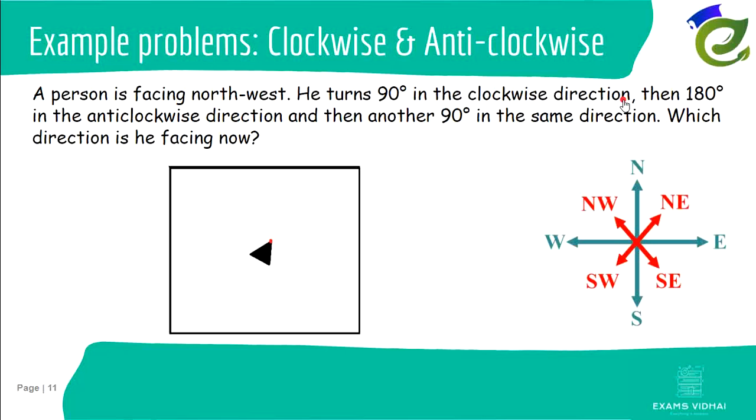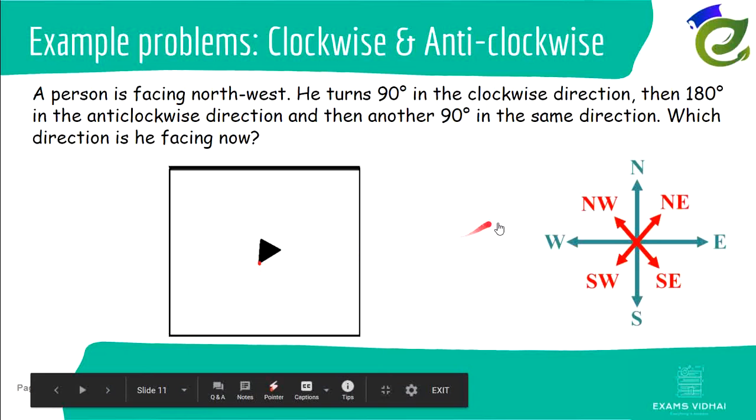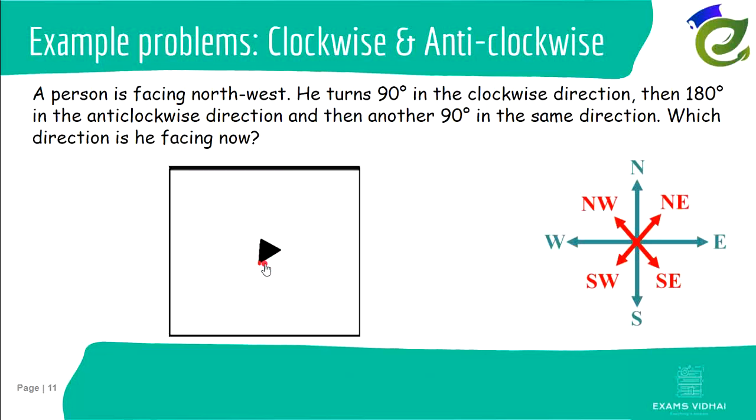Now let us see what he does next. In the question it says, then he turns 180 degrees in anti-clockwise direction. Now what is anti-clockwise direction? Now clockwise is this, anti-clockwise is this. So he'll be moving like this, and 180 degrees, so like a straight line like this. So once he turns 180 degrees, he'll be facing towards this direction. What is this direction according to our directions legend? It is southwest. So now till here he's facing southwest.